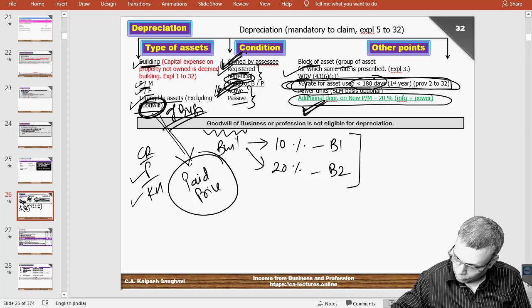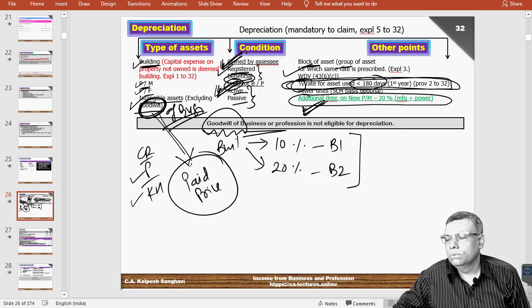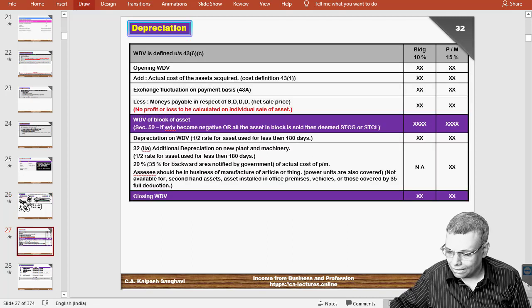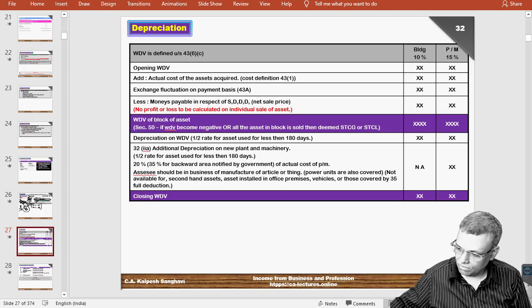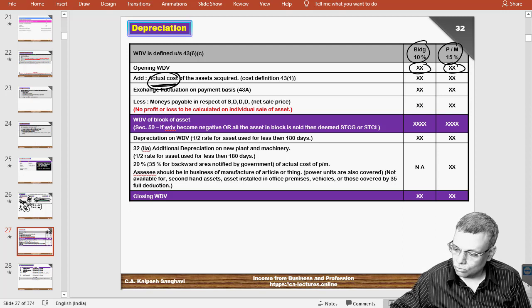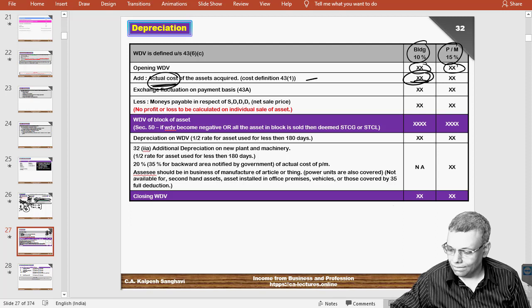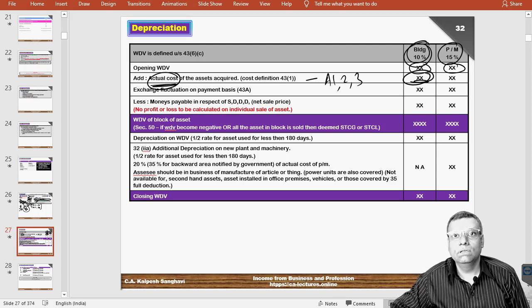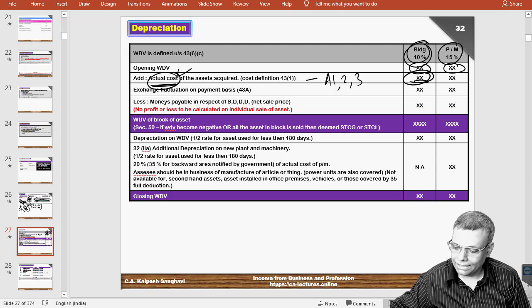So, this is one goodwill point which is brought into the record by the Finance Act from the assessment year 22-23 and onwards. The depreciation has to be calculated in this particular manner. First of all, you have to group all the assets. You will have an opening WDV. To the opening WDV, you have to add the actual cost. So add, but here you will add all the assets. For example, supposing building, if during the year you purchase 5 buildings, then all the 5 you have to add, but what you have to add is the actual cost.